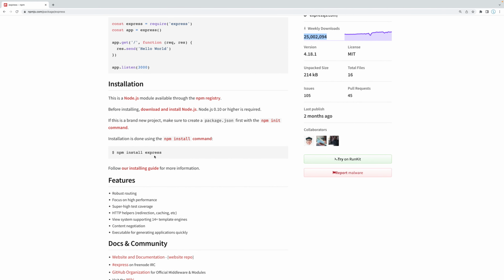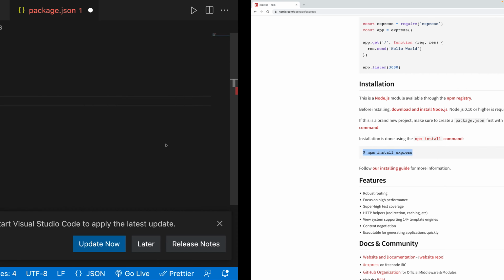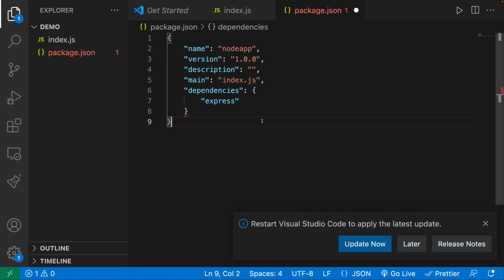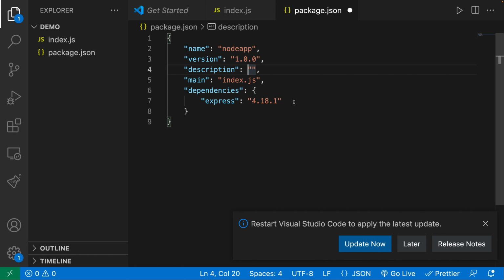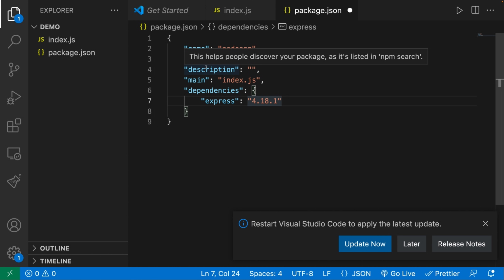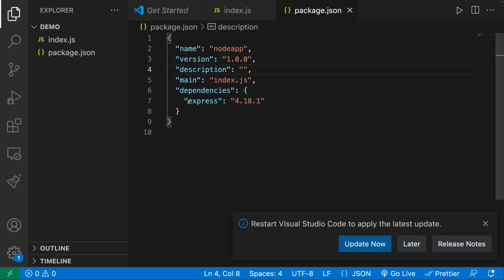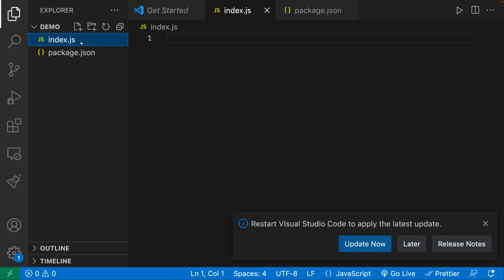And in order to install it into your local machine, you can just do npm install or just add it into the dependencies. So over here, I'm going to say a version of 4.18.1. That is what I am going to use. I highly suggest that you use the exact same version as I do. So over here, we have defined our Node application, and we have also defined all the dependencies that we need. So let's go into our index.js file and start building the app.